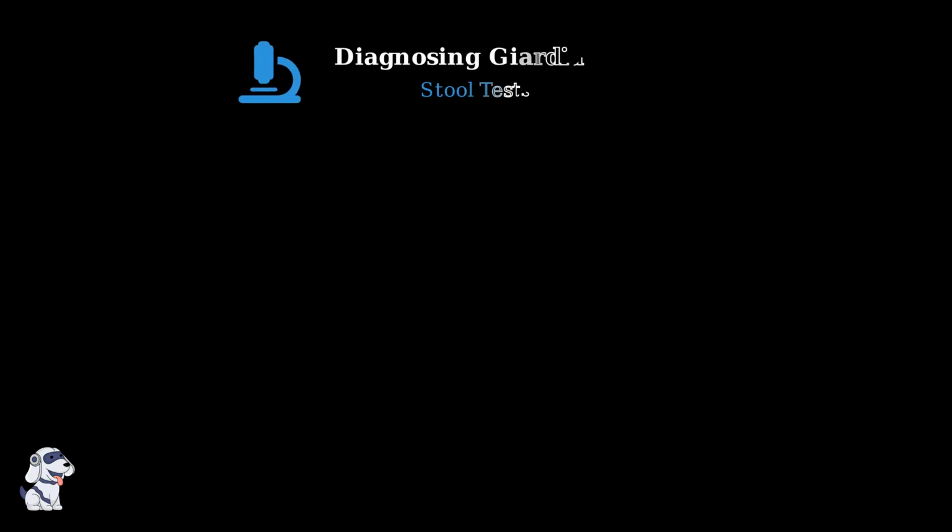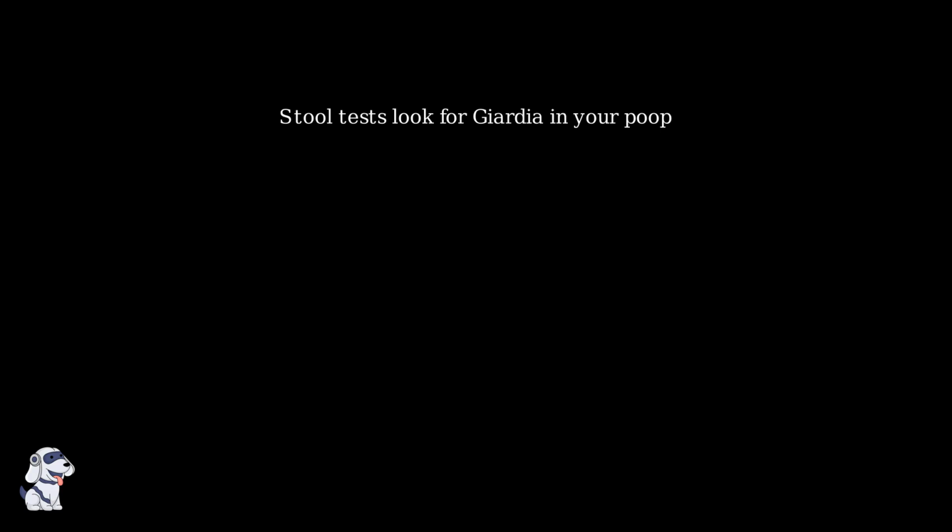When doctors suspect you might have Giardiasis, they need to confirm it through testing. The primary way to diagnose this infection is through stool tests. These tests examine your stool sample to look for evidence of the Giardia parasite. The lab technicians search for specific signs that indicate an active infection.